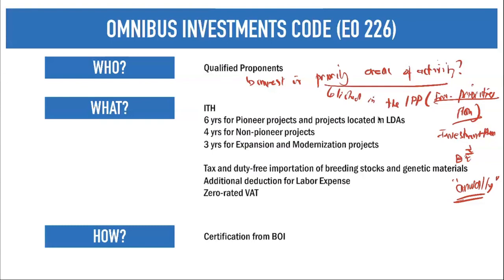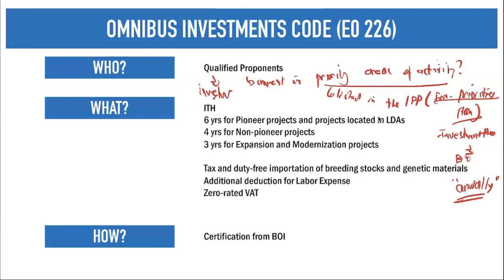So generally what we have here, again, as I told you, in your Investment Priorities Plans are different business enterprises, which can either be an activity or undertaking or a certain area here in the Philippines, that if ever you have a proposed plan there, which is considered a priority area, you can be considered a qualified proponent. So any investor, whether that investor is a Filipino or a non-Filipino.